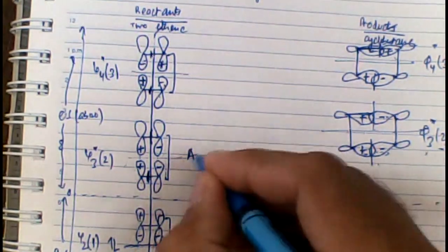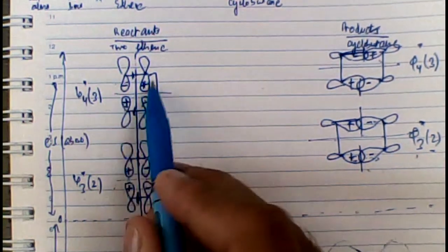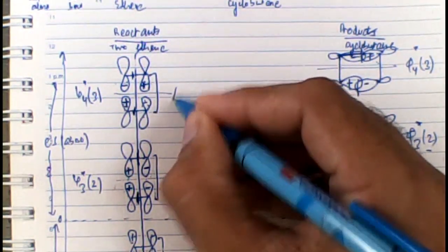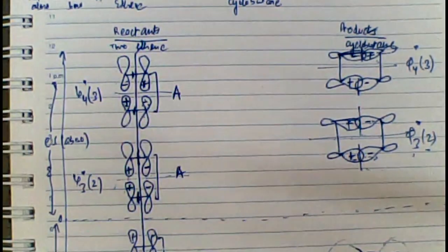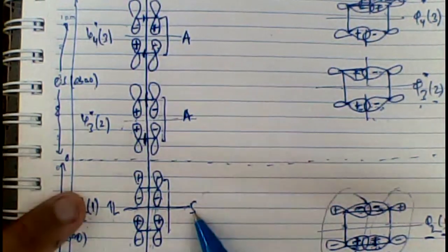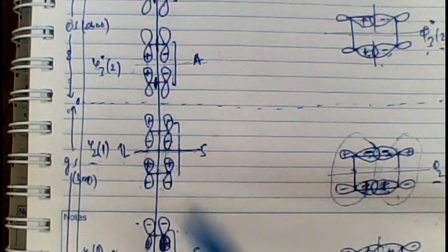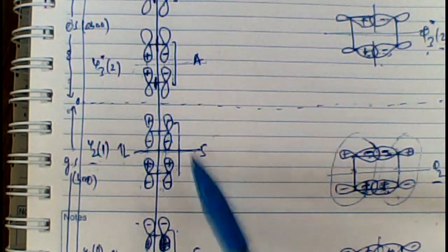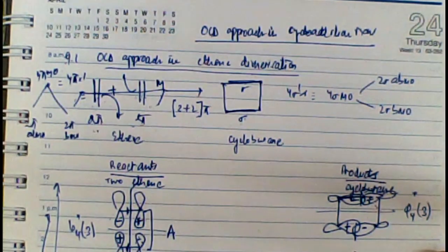Now the problem with choosing just this symmetry operation is that it classifies this orbital as symmetric as well as this orbital as symmetric, but these are different orbitals. These orbitals should be different in nature, and if they are different in nature, that means I have to choose another symmetry property to classify these orbitals. Therefore, one mirror plane should be chosen in such a way that it is dividing the molecule in this way. Hence the second mirror plane in the case of reactant should be this one, which has to be chosen.